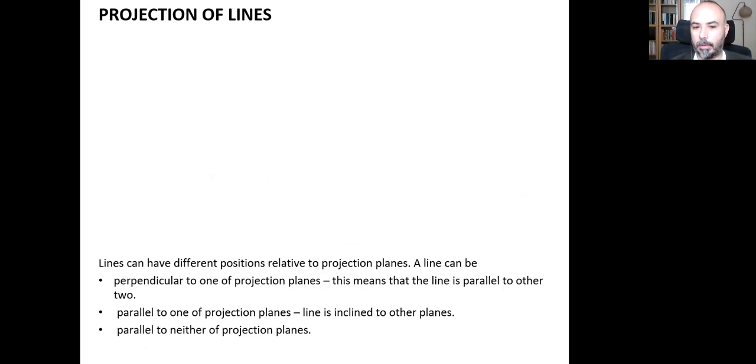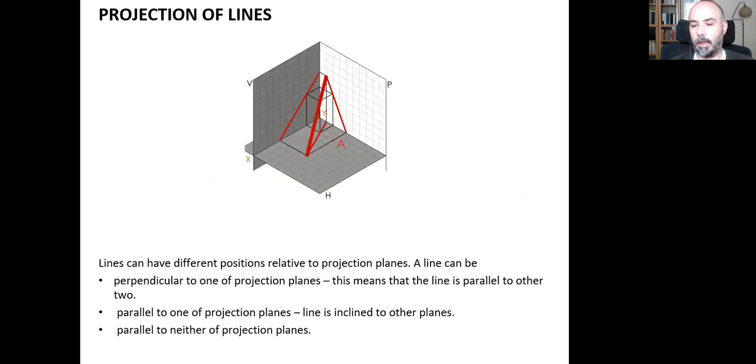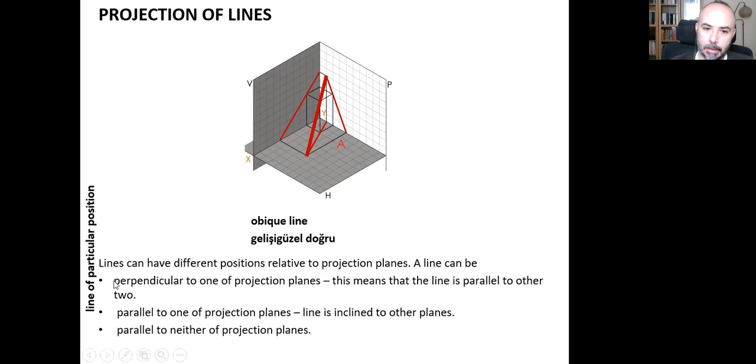In the last group, we see that lines can be parallel to neither of the projection planes. A line positioned like this, as we can see, is positioned without any parallel or perpendicular relation with the projection planes. We call it an oblique line, gelişi güzel doğru. We can say that the lines in the first two groups are lines of particular position, and the lines in this last group, the oblique lines, are lines of general position.